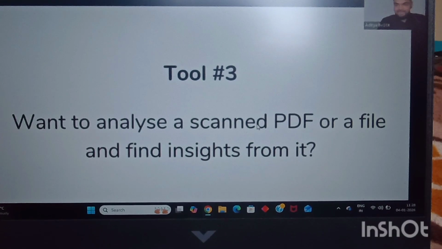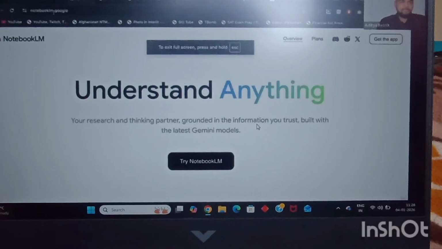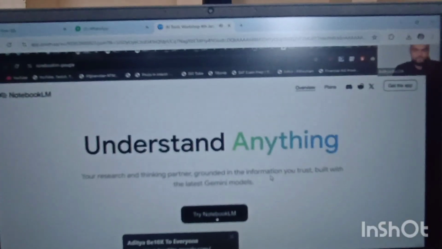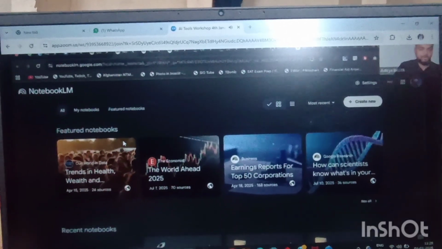Let's just go to Notebook LM and see how it works. What do you have to do? You just have to go to notebooklm.google, and here you're going to click on try Notebook LM. Is it free? Absolutely free. So now let's say we want to analyze stocks like Mr. Warren Buffett.